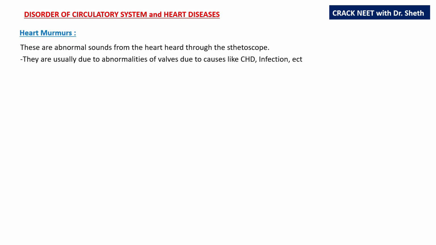Heart murmurs. These are abnormal sounds from the heart heard through a stethoscope. Normally, through a stethoscope, a doctor can hear the first and the second heart sound. But if there are sounds other than the first and second heart sounds, they are called heart murmurs. They are usually due to abnormalities of the valves or due to congenital heart disease. The abnormalities of the valves can be due to multiple reasons like infection or even some congenital abnormalities. So heart murmurs are abnormal heart sounds.